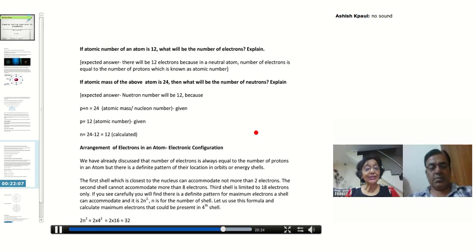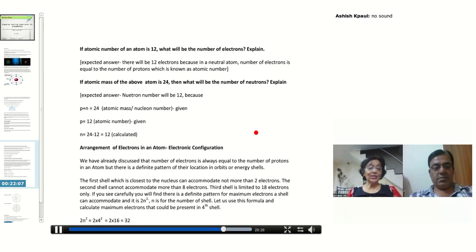to the second shell. Again I'm using the same formula. This is a very magical formula. 2n square. Now let me put the value. It becomes 2 into 2 square. 2 into 2 square means 2 into 4. And 2 into 4 means 8. Right? So I have written earlier that in the second shell there are 8 electrons.